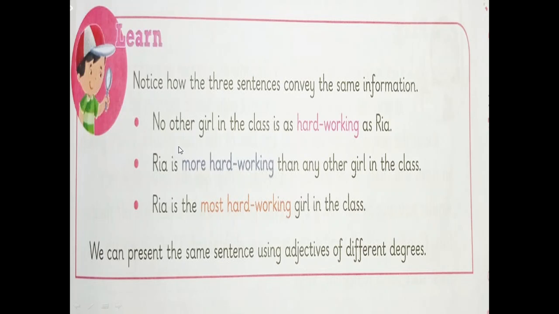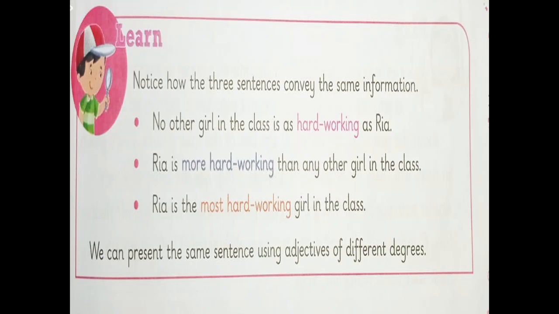Like in the first one, the adjective over here is hardworking. Hardworking is the positive degree. Now taking the second one, we see Ria is more hardworking. So more hardworking is the comparison being done over here. Hence we are using the comparative degree of adjective. We are trying to compare Ria with any other girl of the class.